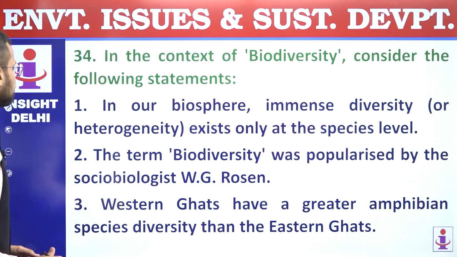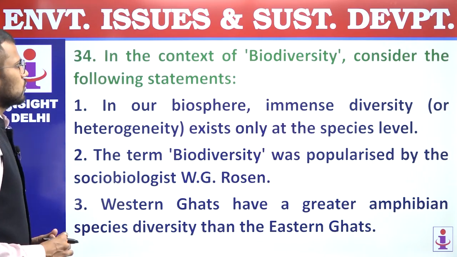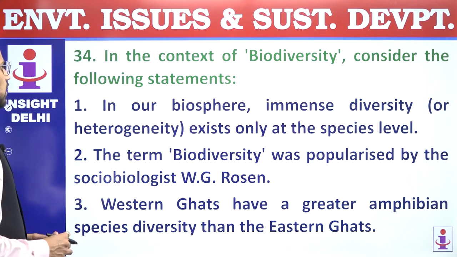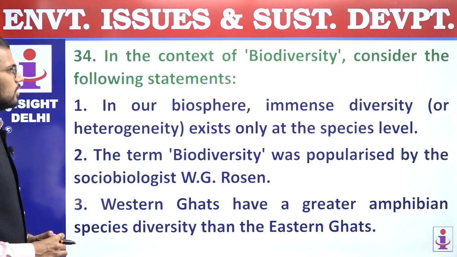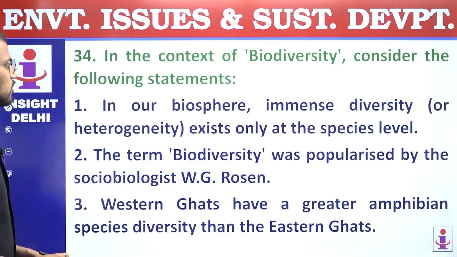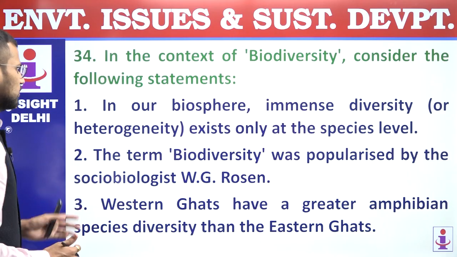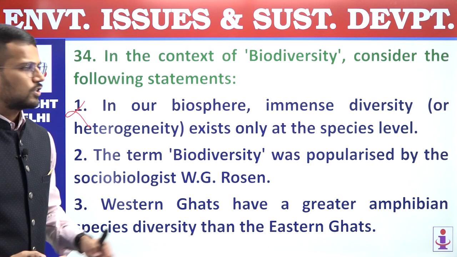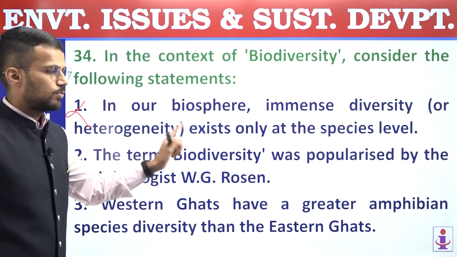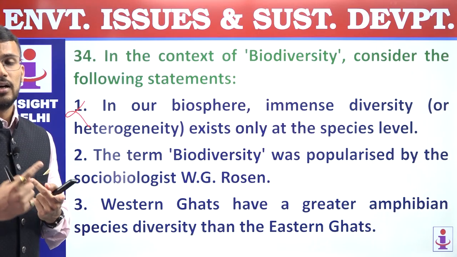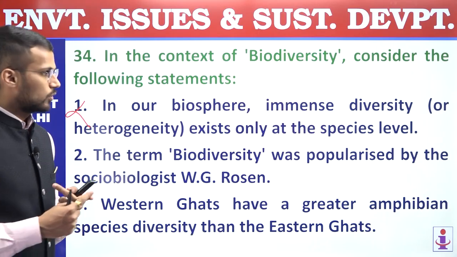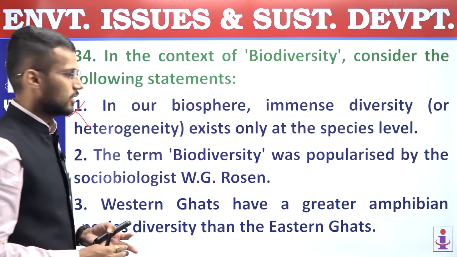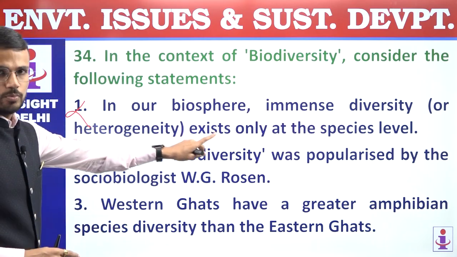33, answer is A. 34, in the context of biodiversity, consider the following statements. First, in our biosphere, immense diversity exists only at species level. So this statement is incorrect, because biodiversity is present at all 3 levels, not only at the level of species. It is present at the level of genes, genetic diversity is also more, then species diversity is also more, and even ecosystem diversity is more. So it is not only present in species level.